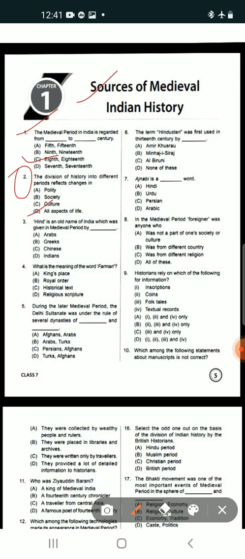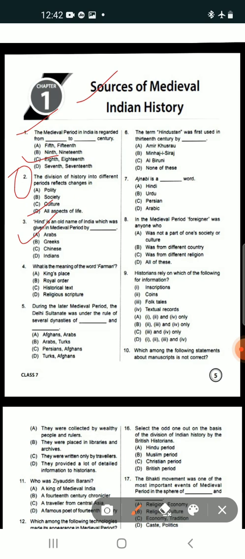Option A, Arabs; B, Greeks; C, Chinese; and D, Indians. The answer is option A, Arabs. The Arabs gave the medieval period's India the name Hind. It was a very old name.